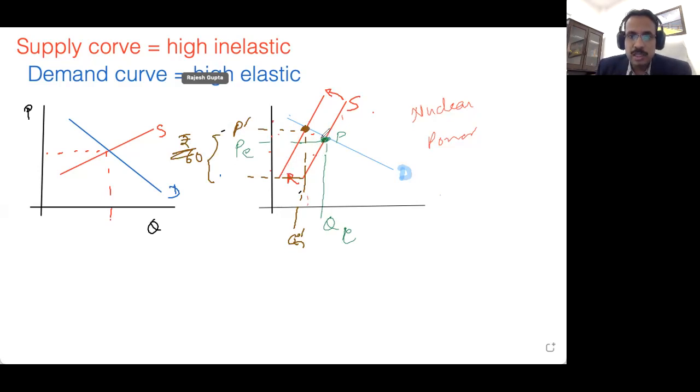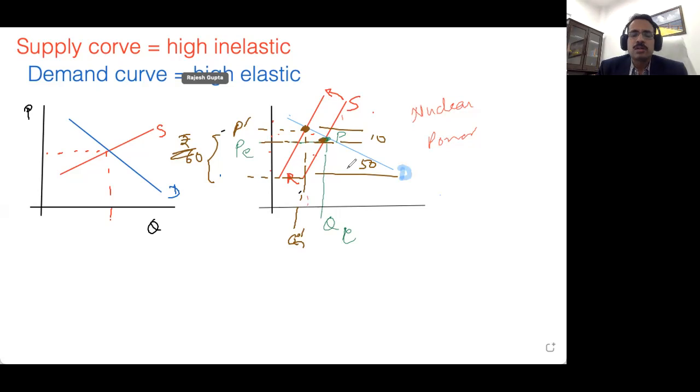Earlier, P was the price. Suppose, let us say, this distance is 10 and this distance is 50. Now what happens? Out of these 60 rupees, only 10 rupees is a burden on the consumer.